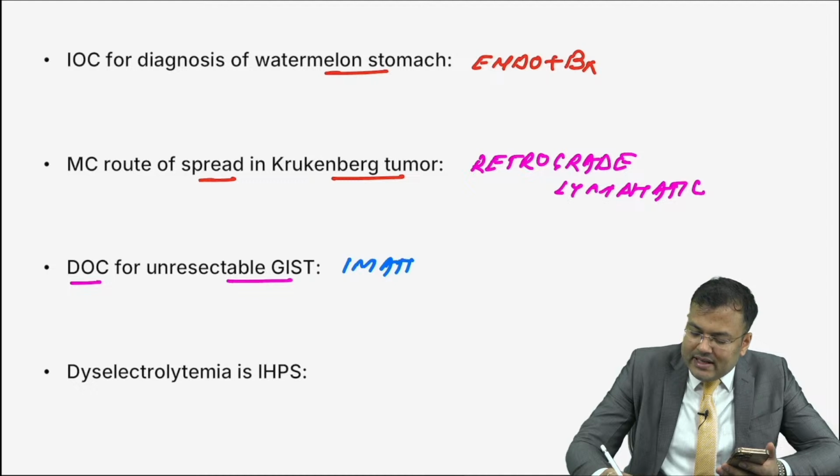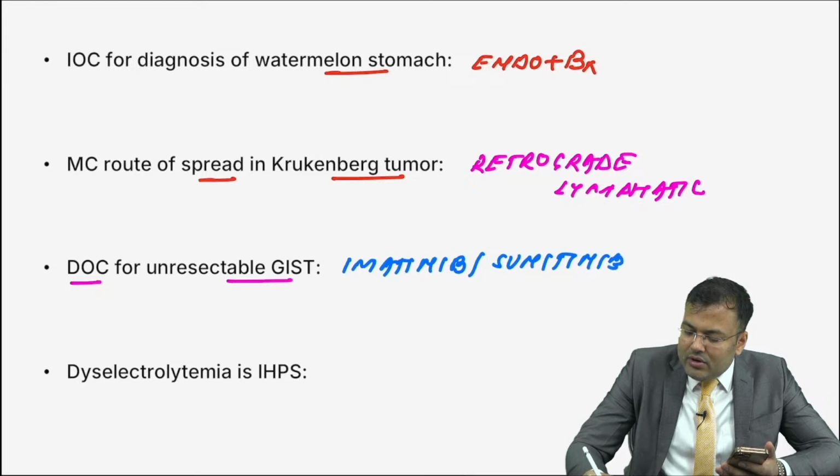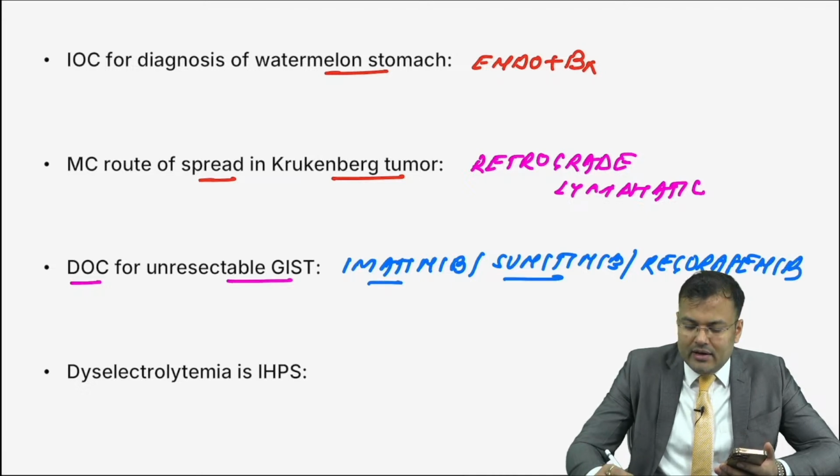Can you tell me what is the second line agent? Yes, the second line agent is sunitinib. And what is the third line agent? That is regorafenib. So the third line is regorafenib, imatinib is Anita, sunitinib is Sunita. So Anita, Sunita: first line imatinib, and the second line is Sunita, sunitinib.